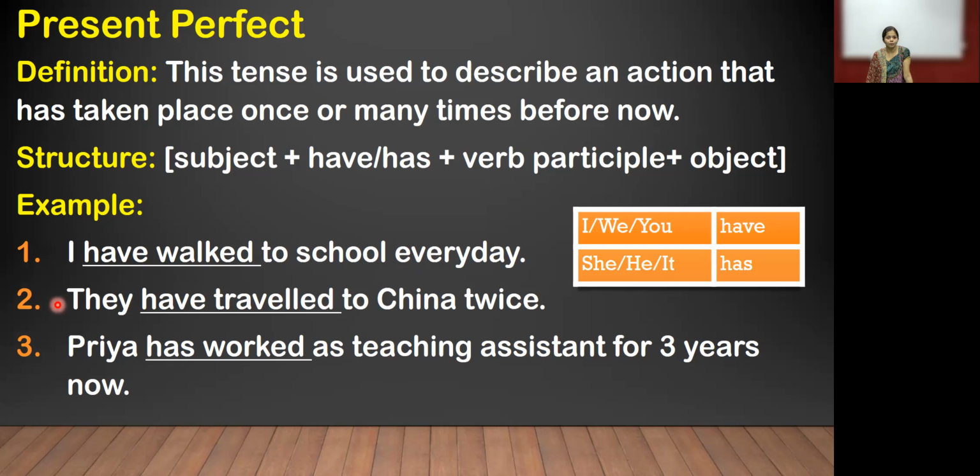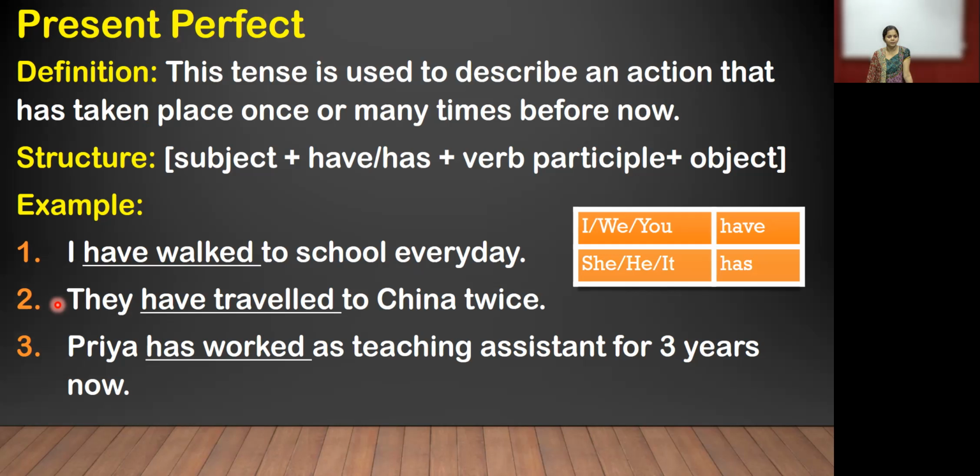So how is it? The time will be once or many. Twice means many times, and once means China one time. We can use in this present perfect once or many times, before or after. So in the second example, mainly focus on the fact that it is twice. The time will be given. We can use before or now, once, twice, thrice, we can use that time.